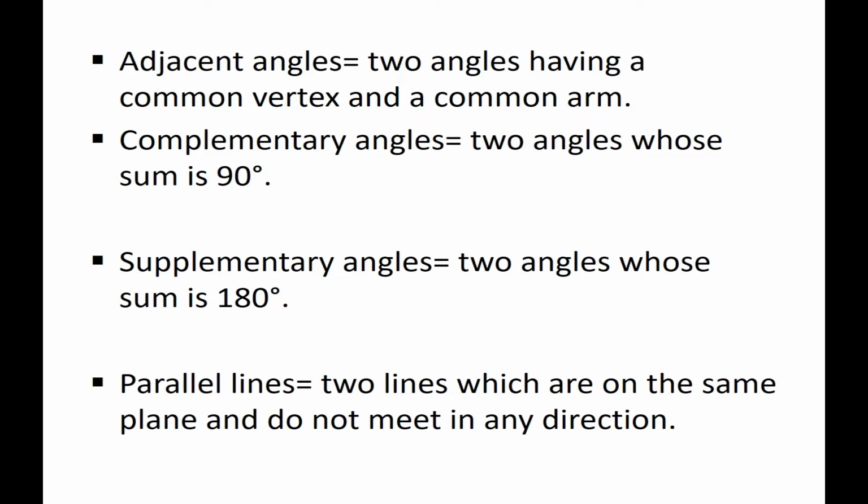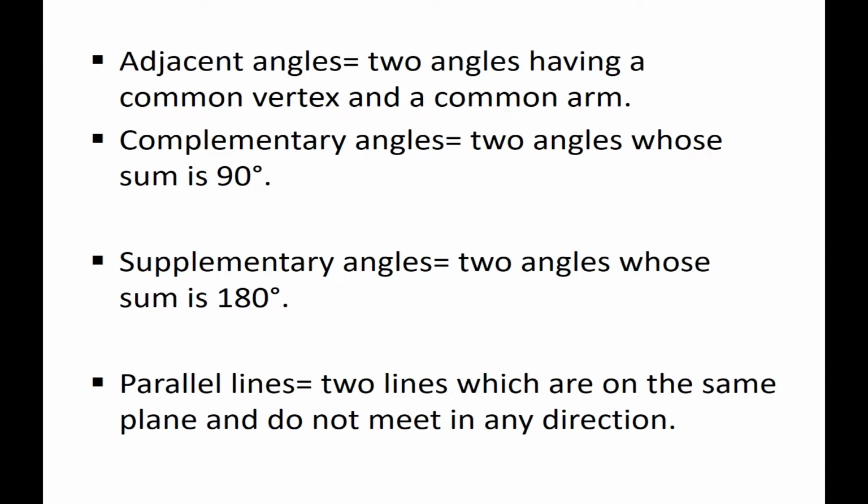And complementary means, with one perpendicular and one base, the angles whose sum is 90 degrees. Many angles form between that perpendicular and base, and if we add them, then the complementary angle sum is 90. And supplementary, we know the sum is 180. And parallel lines, already I told you. Yes, next.